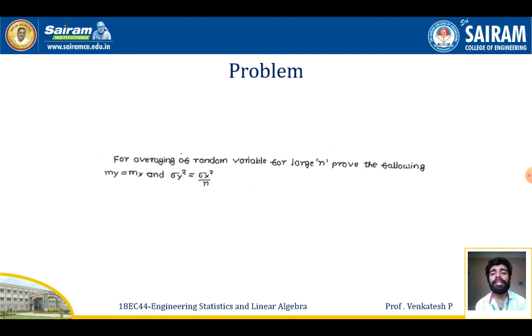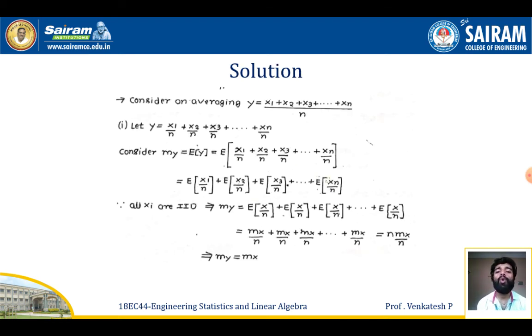Now I am taking the random variable y equal to x1 plus x2 plus x3 plus so on up to xn divided by n. This will be nothing but the averaging of the random variables. If I simplify this, I get y equal to x1 by n plus x2 by n plus x3 by n plus so on plus xn by n.